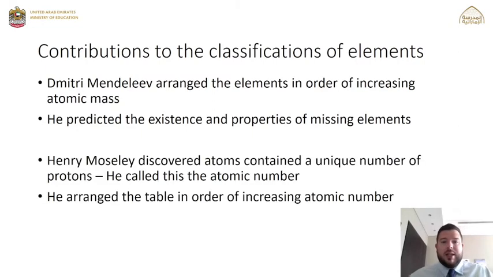The final scientist was a guy called Henry Moseley, and he discovered that each atom contained a unique number of protons, calling this the atomic number, which we've looked at previously. Now what he was saying is each element had a unique number, it had its own number of protons, so what we could do is actually order them in their increasing atomic number, because each element had a different number of protons, but some of them had the same number of neutrons. So we now order the periodic table by increasing atomic number.